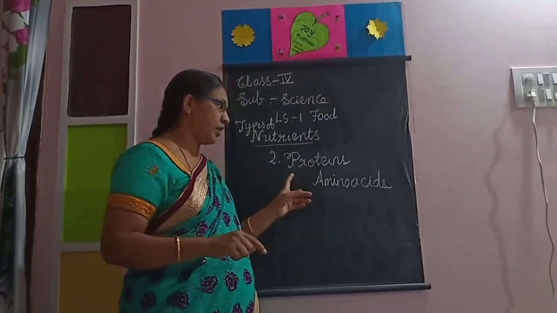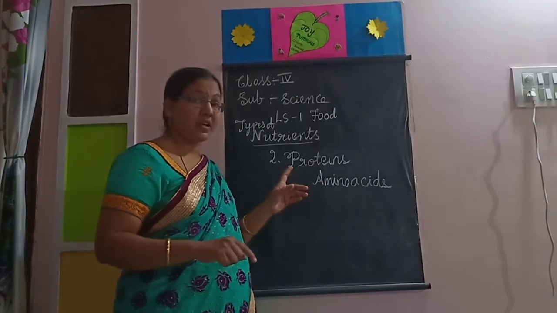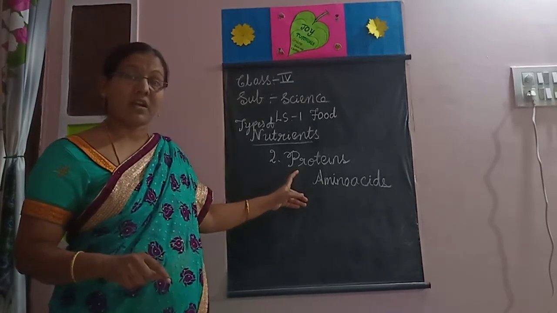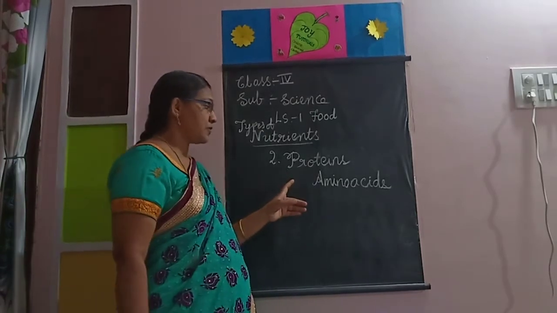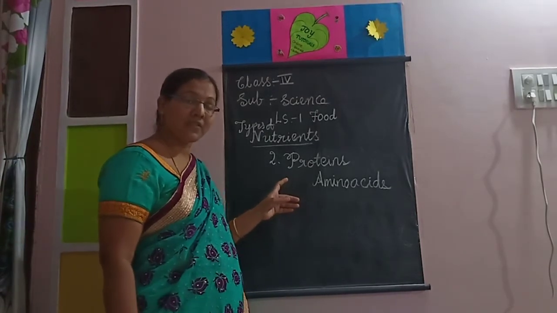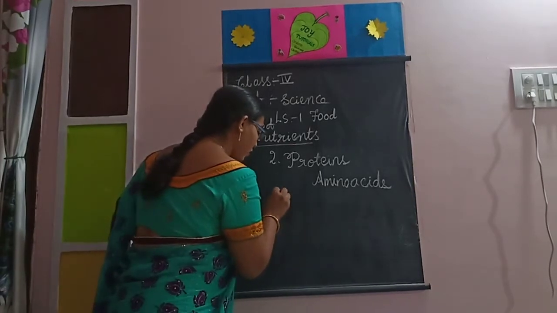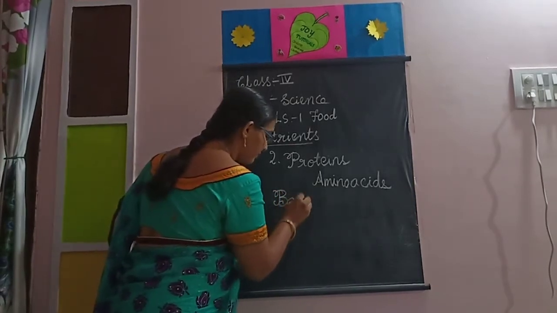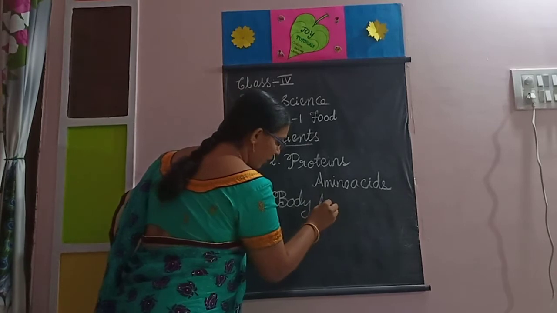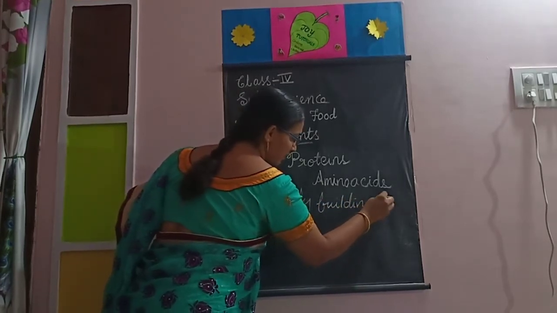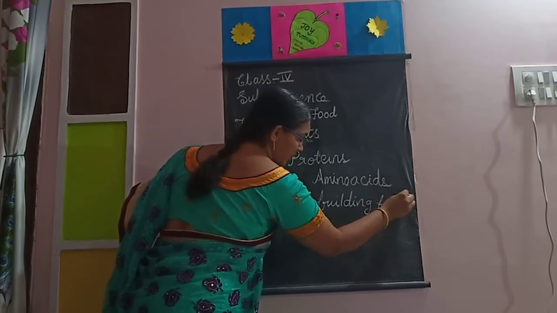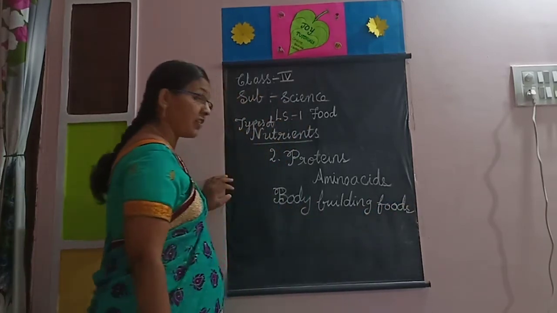These proteins are complex substances, very essential. Growing children require more proteins. Understood, children? Next, these proteins are the body building foods.